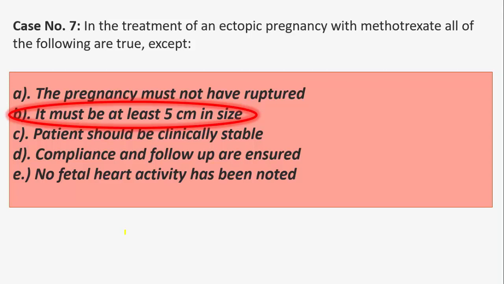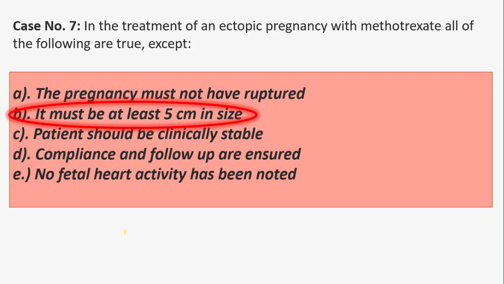If it is more than 3.5 centimeter in size, or the patient has a contraindication to methotrexate, or it is ruptured, or beta HCG is more than 5000, we will go for surgery.